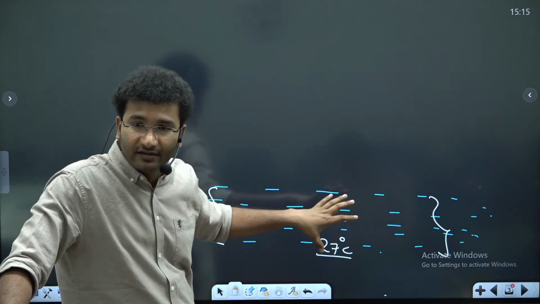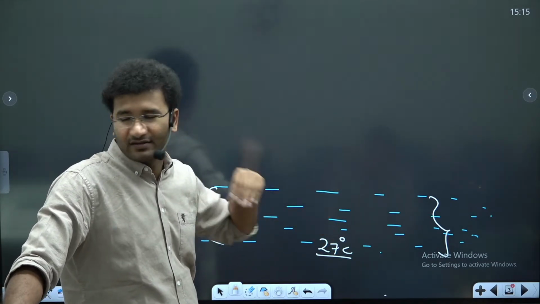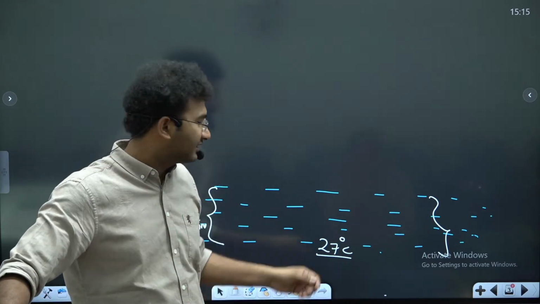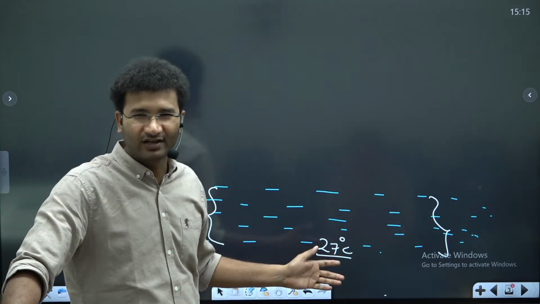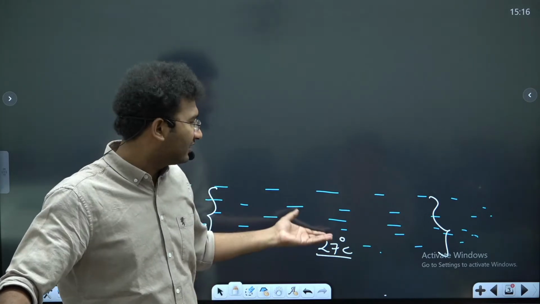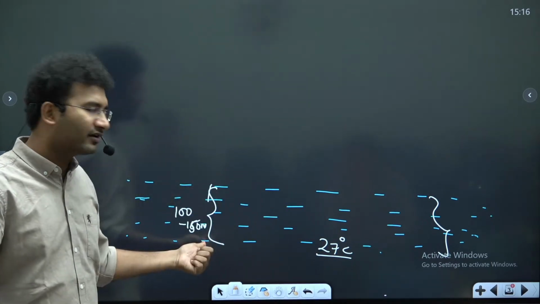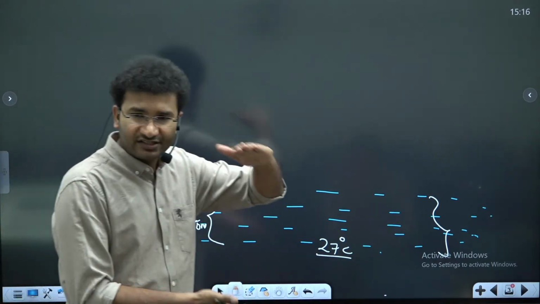In the exam, would they ask Fahrenheit? One of the questions here is, sir, can they ask Fahrenheit in the exam? No, they won't ask you. UPSC will not go into that detail. Now, the first condition is that the sea surface temperature should be 27 degrees Celsius. At a depth of 100 to 150 meters, this should be the temperature.